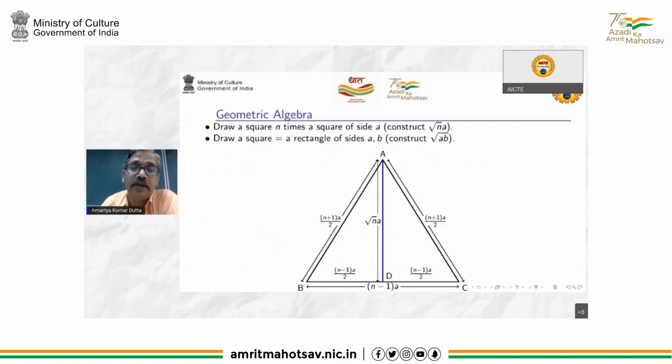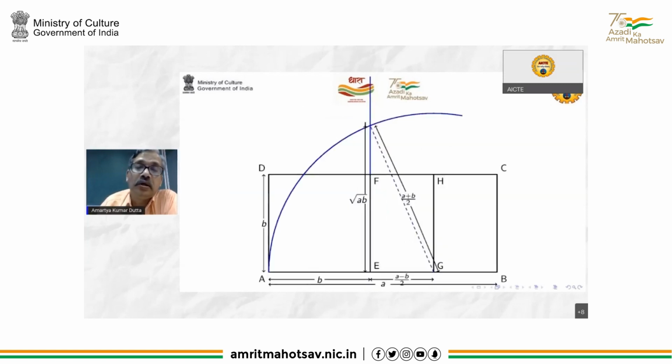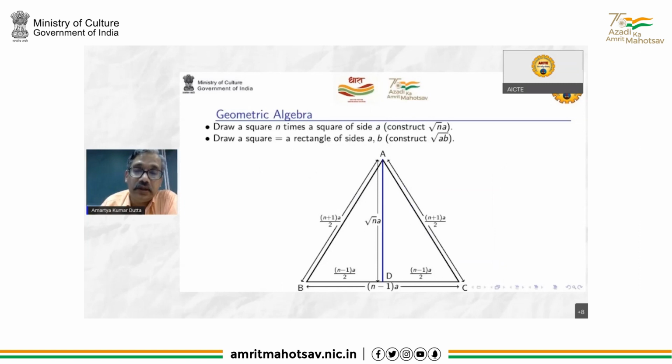So to give a quick example, the construction: draw a square n times the square of side A, which essentially means that you have to construct root n A. So the Sulva construction is that you draw a triangle whose base is n minus 1 times A. Bisect it, and then you take your compass and draw n plus 1 times A by 2, and complete the isosceles triangle in which each of these sides is n plus 1 A by 2. And then they say that this is the required side.